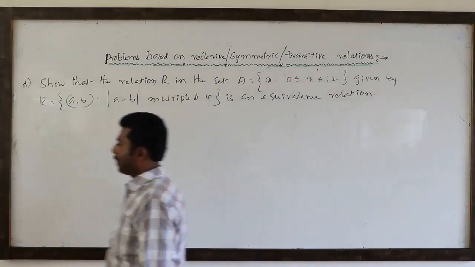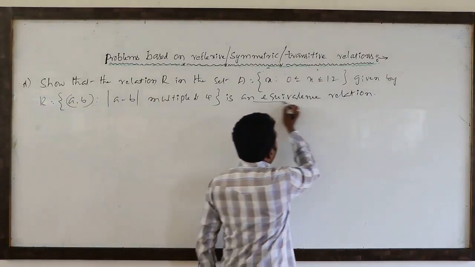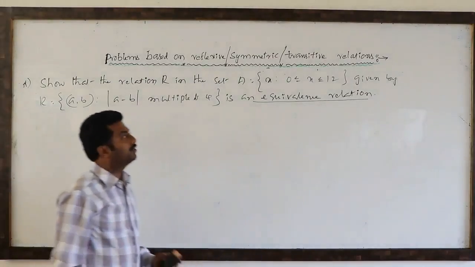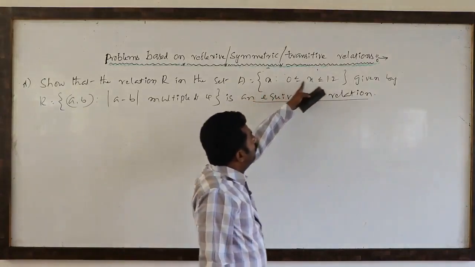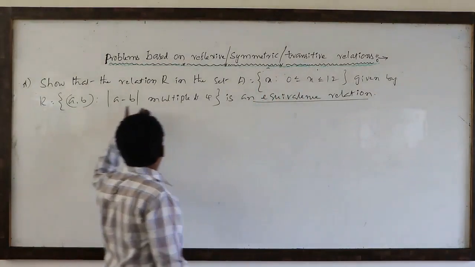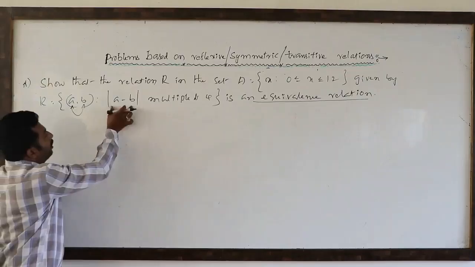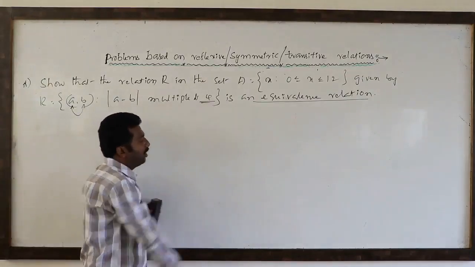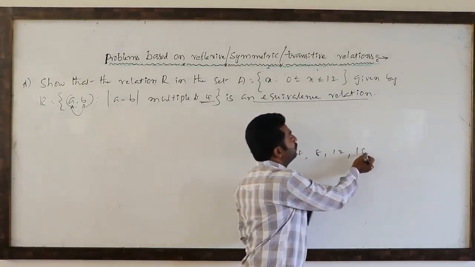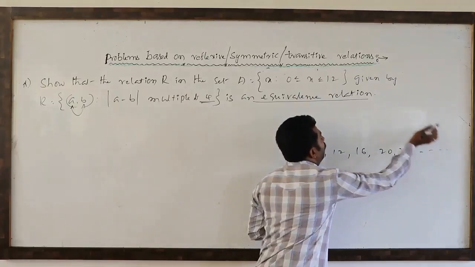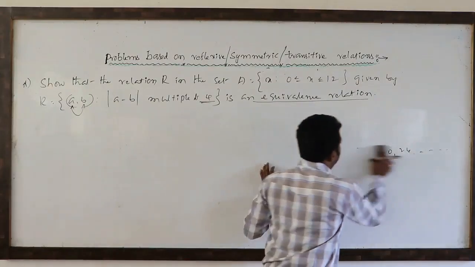We have to prove it. To prove equivalence, it is enough to prove that the relation is reflexive, symmetric and transitive. Here, from the set of integers we consider 0 to 12. The relation between first and second components means the difference between the two components is a multiple of 4. What are the multiples of 4? 4, 8, 12, 16, 20, 24 and so on. These are the multiples of 4.